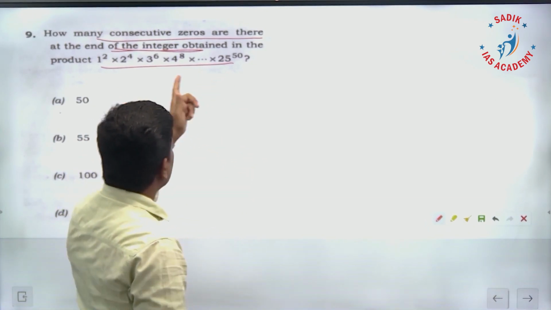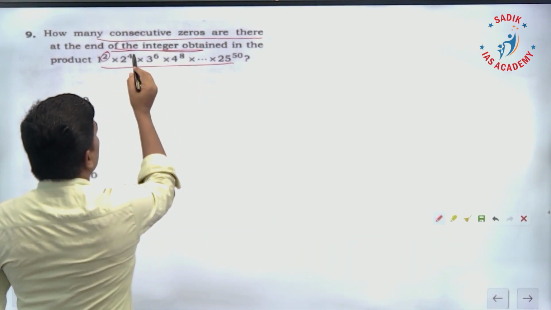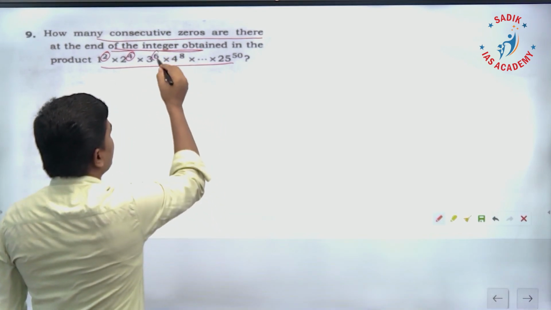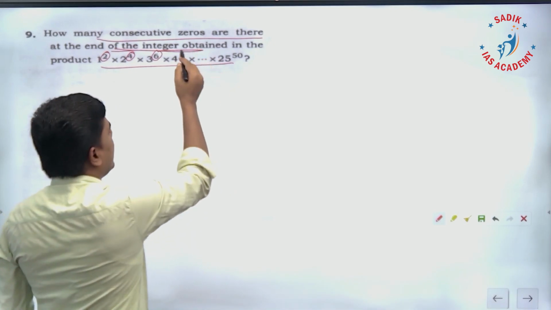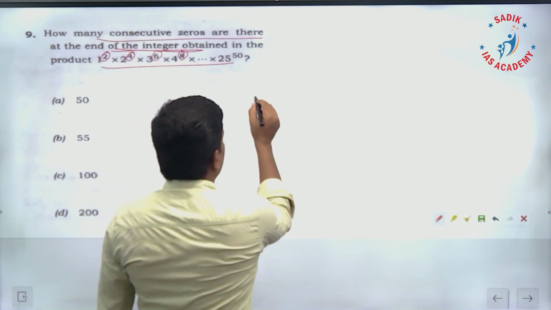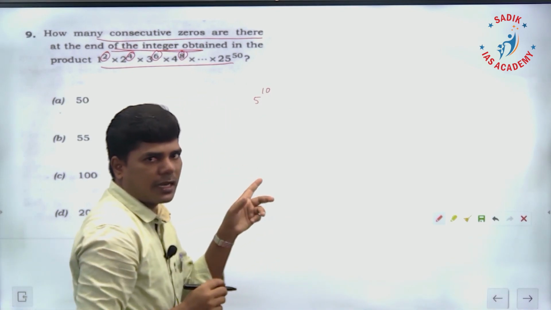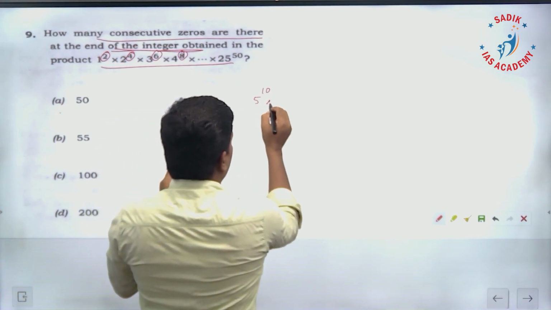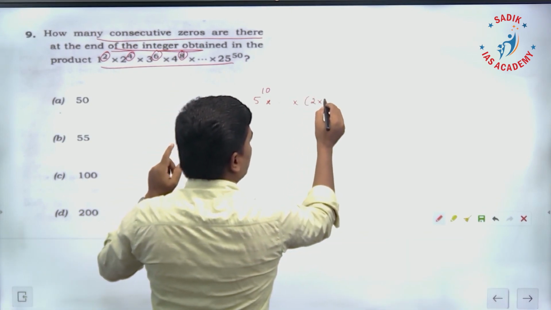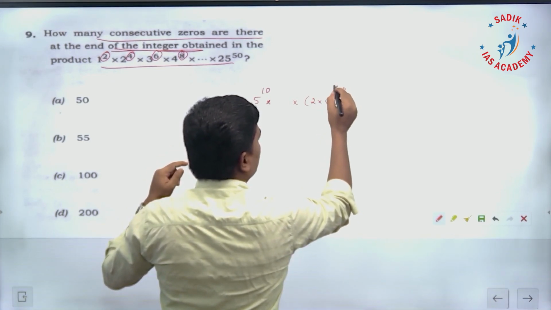It's starting from 1 to 25, each having a power, and if you look at the power, 1 into 2 power 2, 2 into 2 power 4, 3 into 2, 6 power 6, 4 into 2 power 8. So the number is multiplied by 2, that is going to be the power. So the first 5 in this multiplication, its power is going to be 10. Next what? Then the multiplication goes on, and you will have 10. 10 means 2 into 5, power 10 means it is going to be 20.